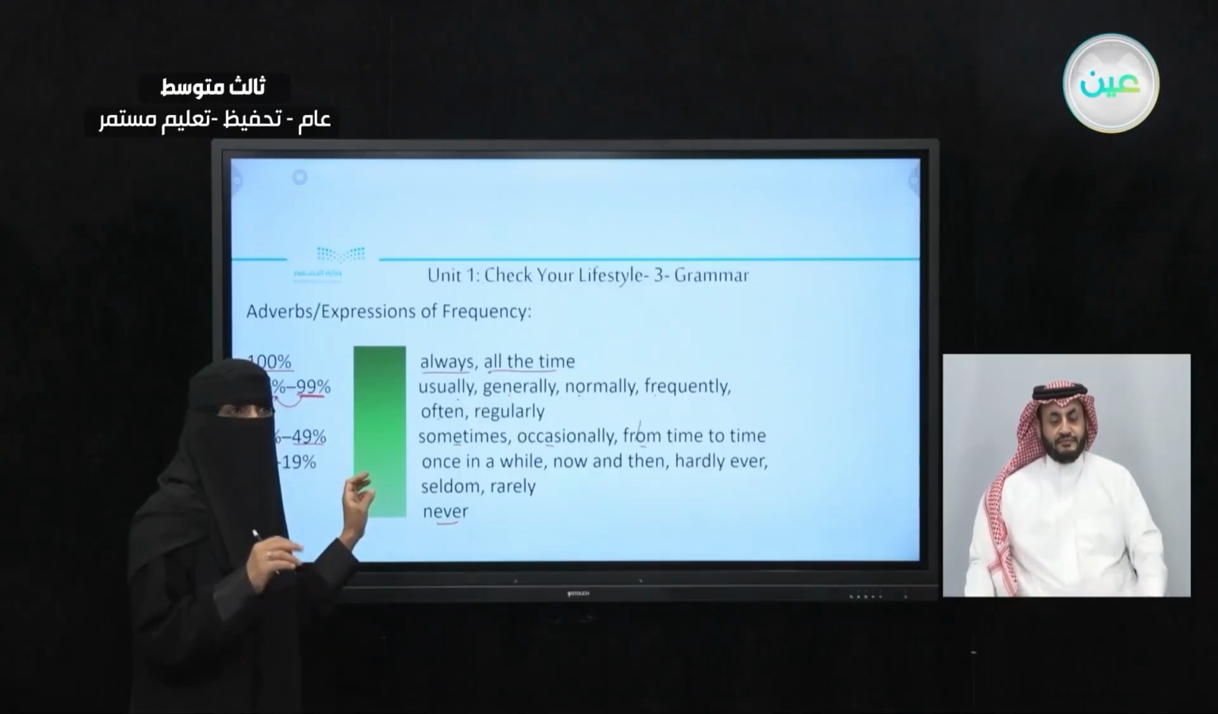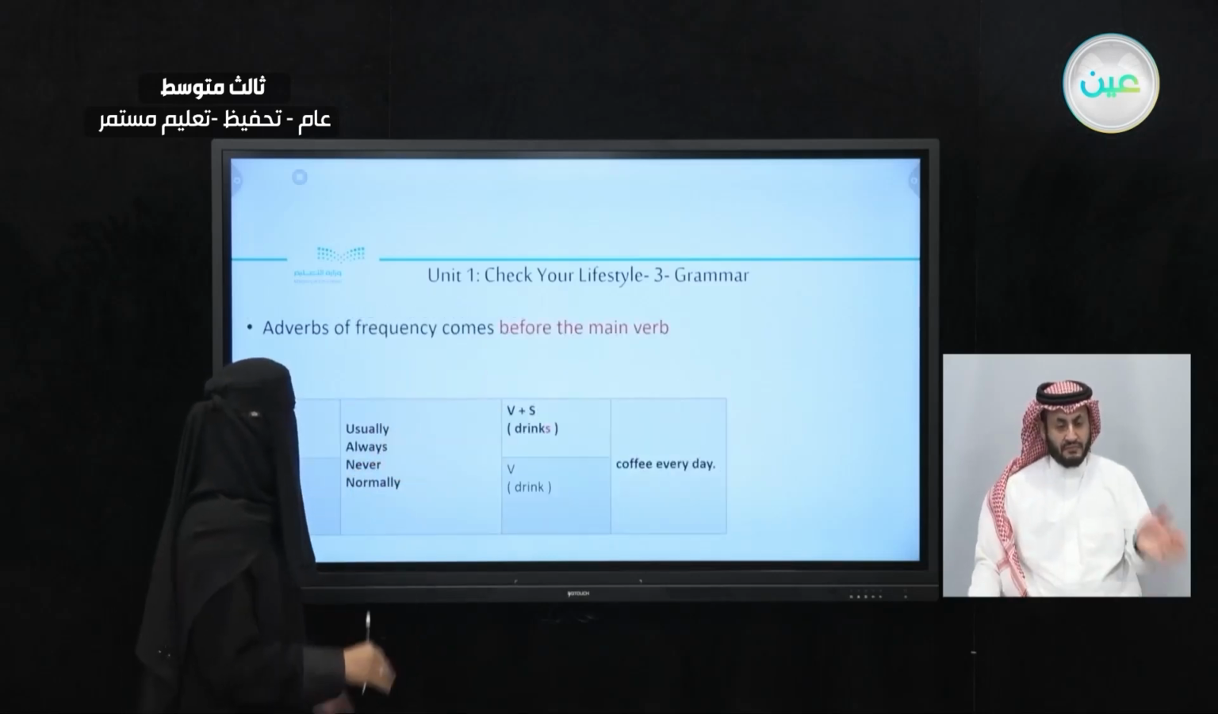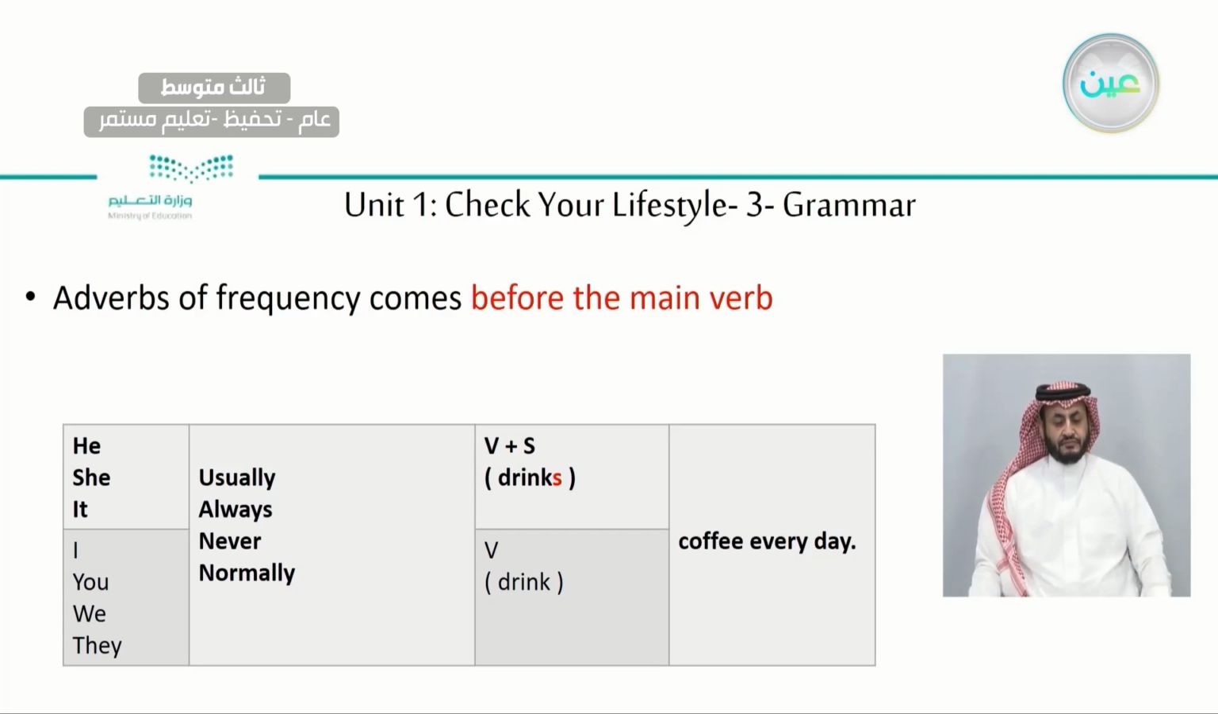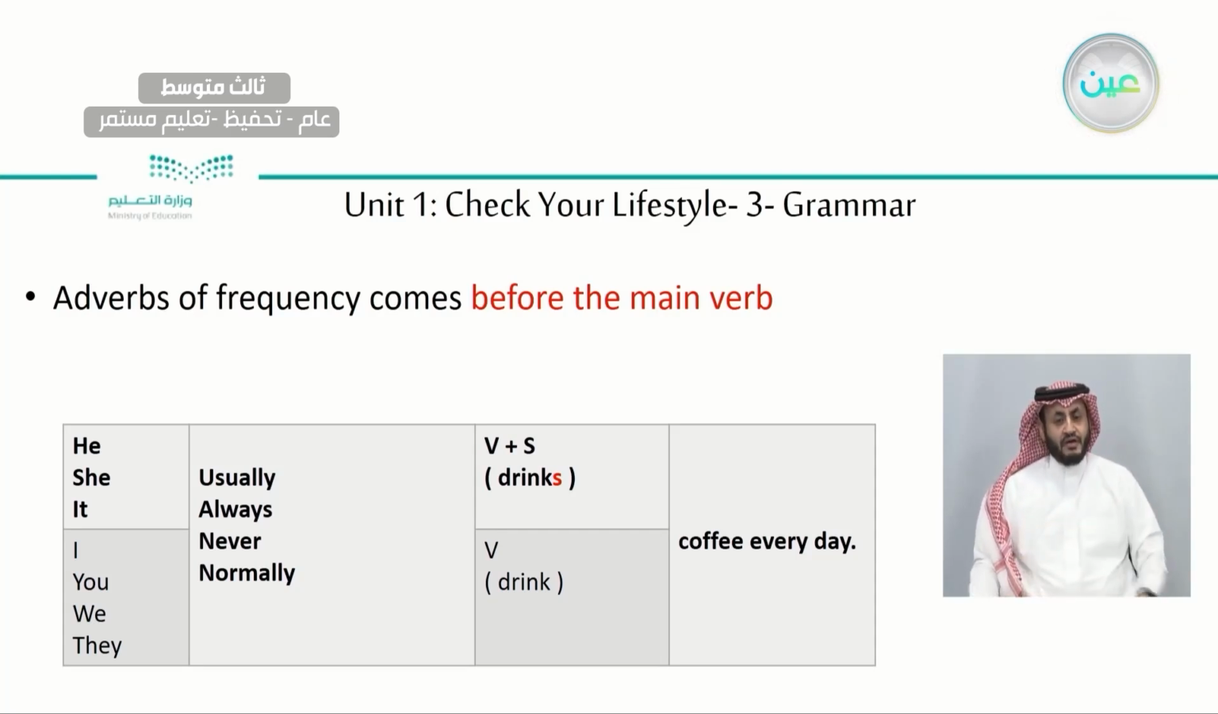We have 4 ways to insert it in a sentence. We will see it all together, okay? So the adverbs of frequency come before the main verb. We put it before the main verb in the affirmative sentence, the regular sentence. So we have he, she, it, and then where is the main verb? This is the main verb. So we put the adverb of frequency before it.